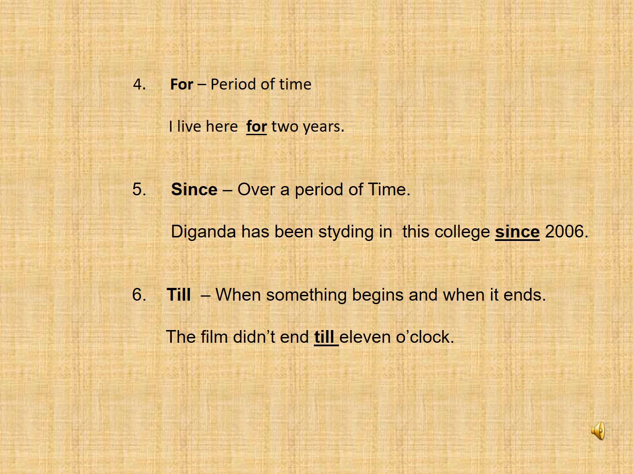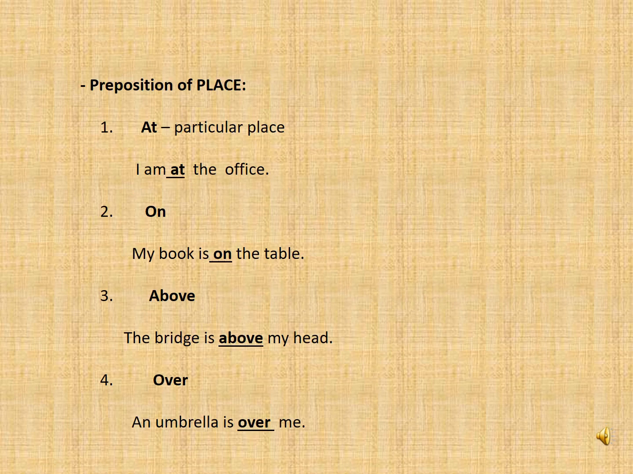Six is till. When something begins and when it ends. For example, the film didn't end till 11 o'clock. Now let's see prepositions of place. Number one is at. Particular place. So if we talk about particular place, we use at. For example, I am at the office.